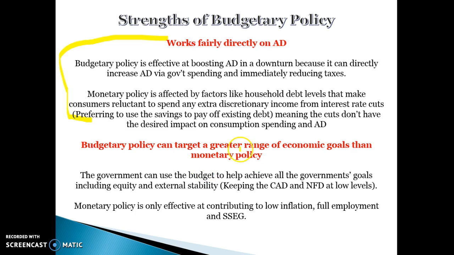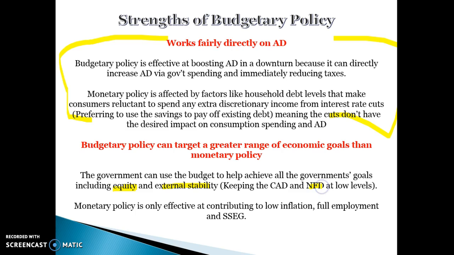Another benefit, though I wouldn't use this as your first example if you're asked for just examples of strengths or weaknesses, is that budgetary policy can target a range of economic goals. It can be used to achieve full employment, by providing skills training or by lowering taxes so there's more spending. It can be used to achieve equity via lowering taxes for low-income earners, providing more assistance and more welfare. It can also be used for external stability. By employing contractionary policies, they can try to reduce the size of the deficit and help keep net foreign debt under control.